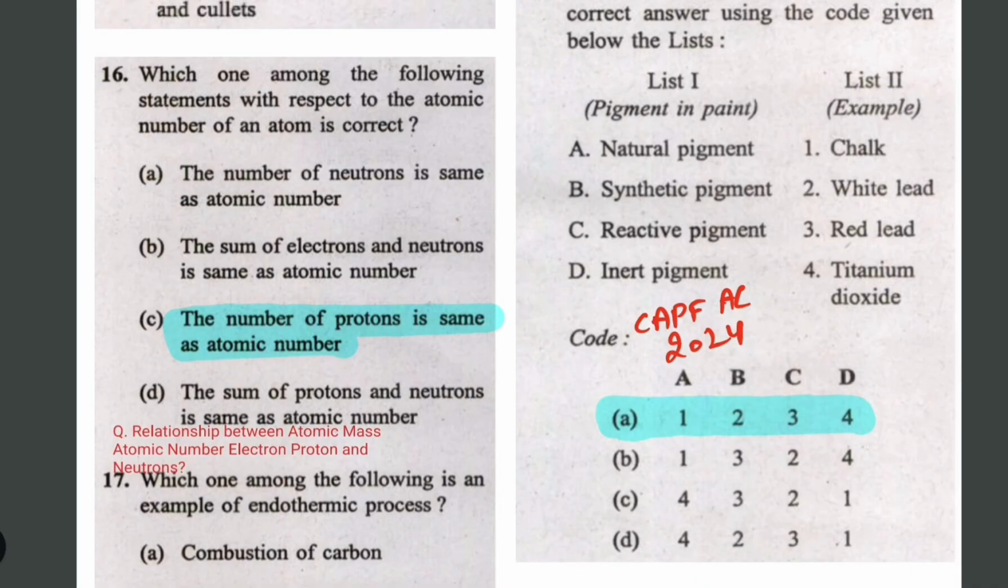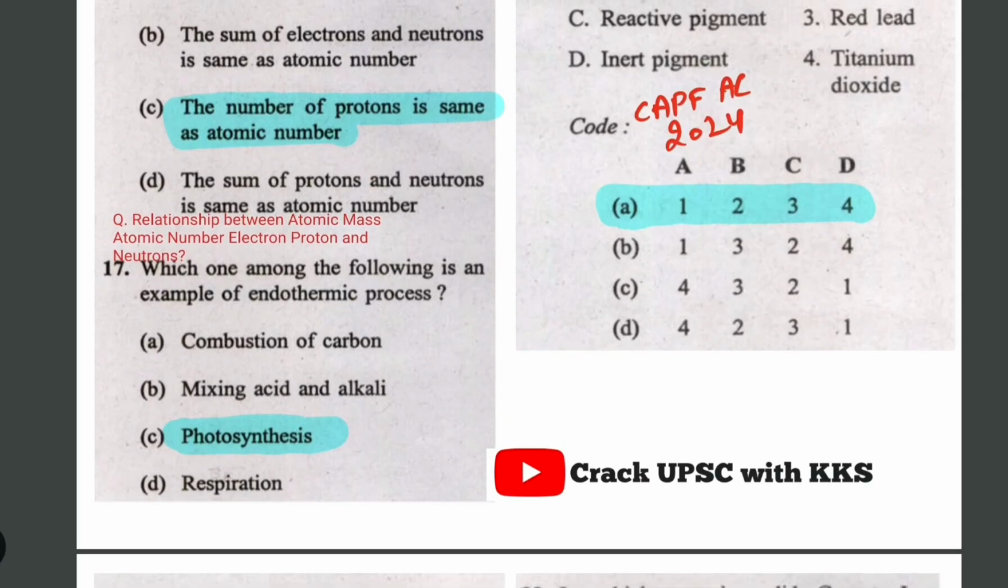This is a basic question related to atomic number. Atomic number is the same as the number of protons. So there is a relationship between all these terms. Atomic number is equal to the number of protons, which is equal to the number of electrons. Then what is atomic mass? Atomic mass is equal to the number of protons plus the number of neutrons. There are 2-3 combinations. Just comment down in the comment box.